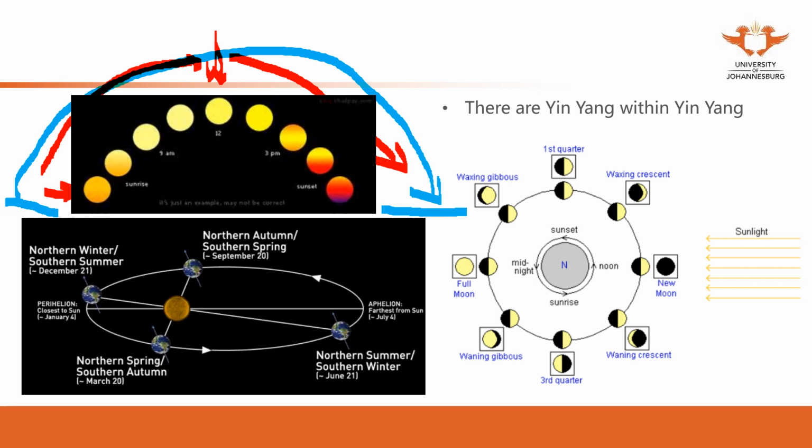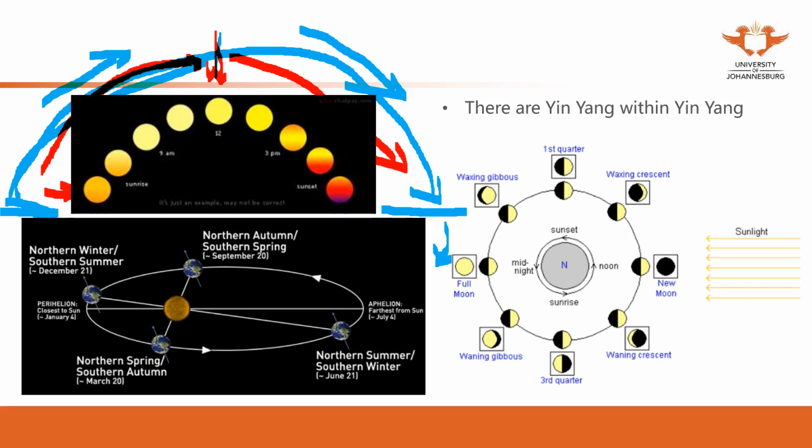Still remember the first question I asked you, right? Day is yang. The night is yin. On the other side, we didn't have the picture there. On the other side, from early evening to the next morning is yin. As you can see from here, the yang increased, then the yang decreased. We get more and more yang in the morning, and less yang in the afternoon.